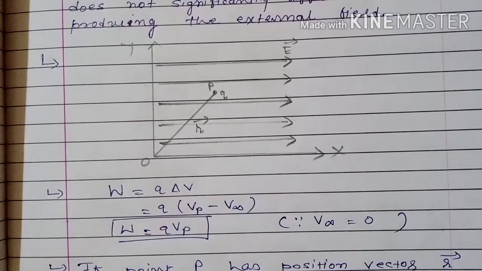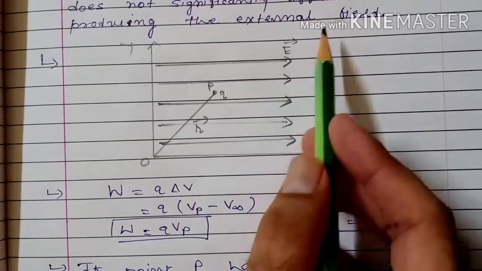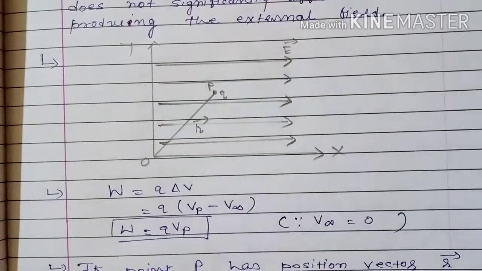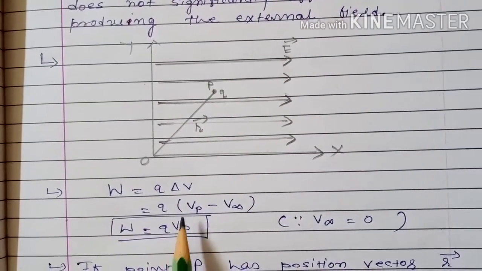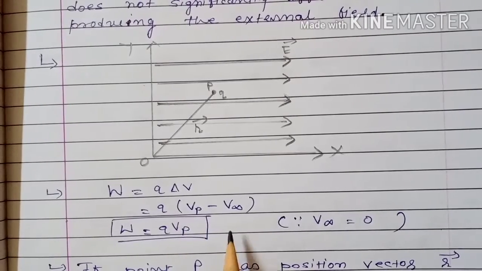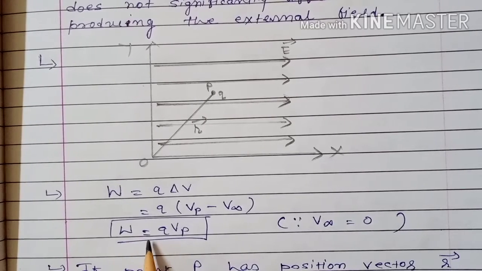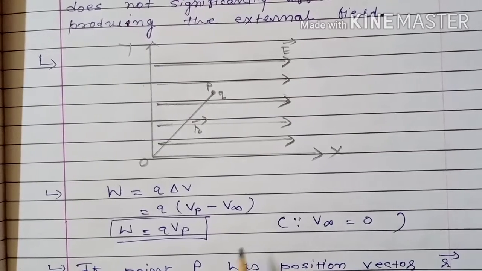Delta V, that is the change in potential, and the charge is small q, and we are bringing this charge from infinity to point P. So the final position is P, and the initial is infinity. So final potential minus initial potential. Final potential, that is the potential at point P, minus initial potential, that is the potential at infinity. So the work done in bringing this charge from infinity to the given point is equal to qVP, because we take the potential at infinity as 0.